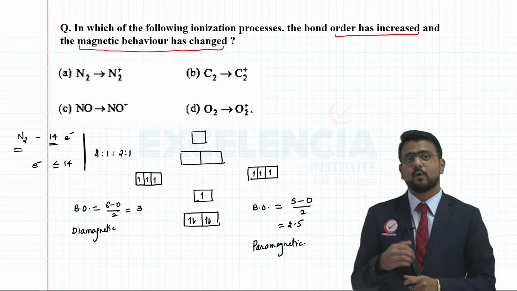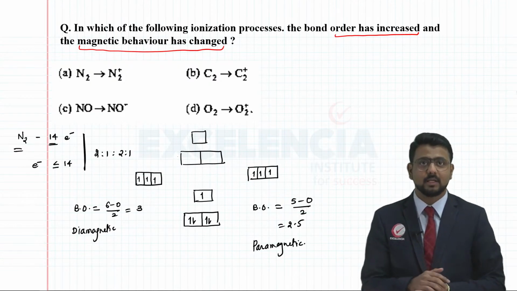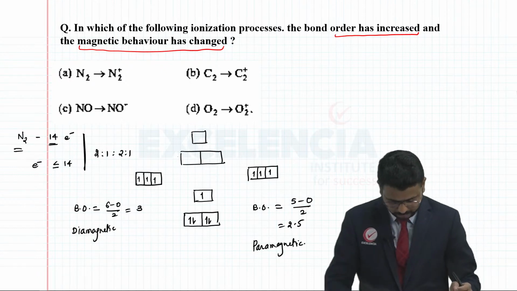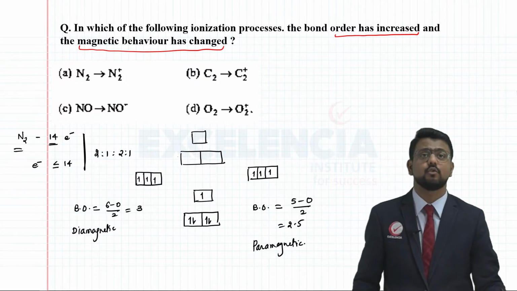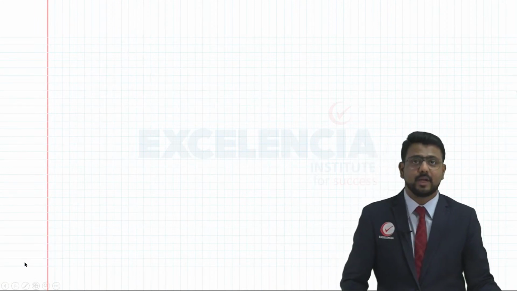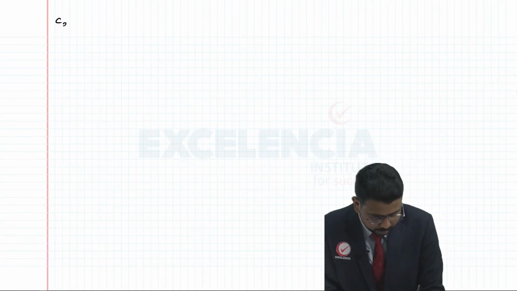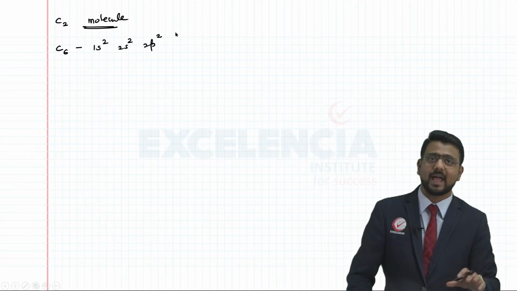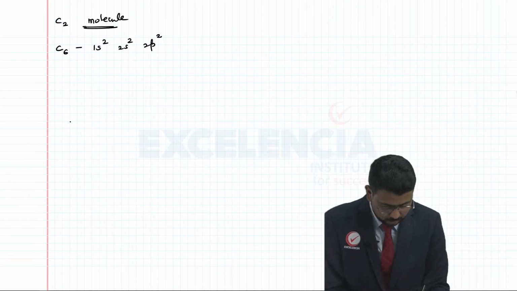Now similarly, we can do it for C2 changing into C2 plus, NO changing to NO plus. Okay, now here if I'm considering C2 changing to C2 plus and NO changing to NO plus, let's have a look at these molecular orbital diagrams. So we have the C2 molecule, right? Carbon has atomic number 6, so its electronic configuration is 1s2, 2s2, 2p2. So let's quickly draw only the diagram with respect to p orbitals.